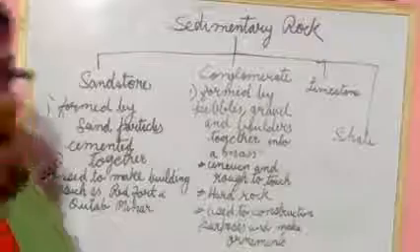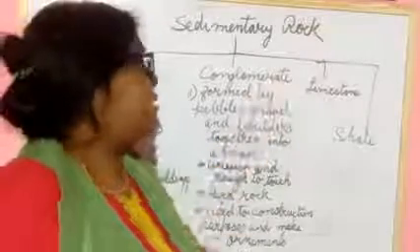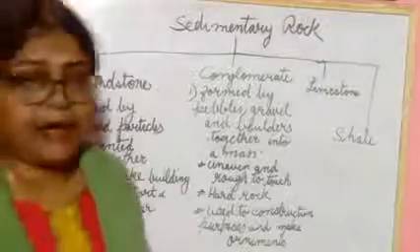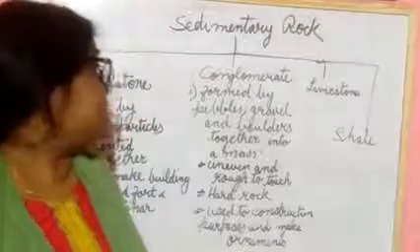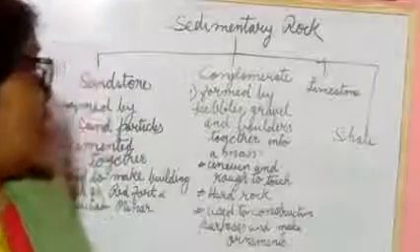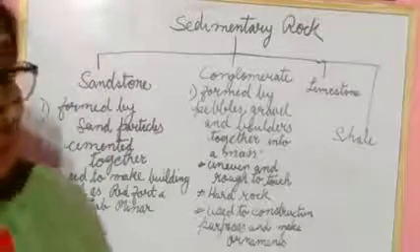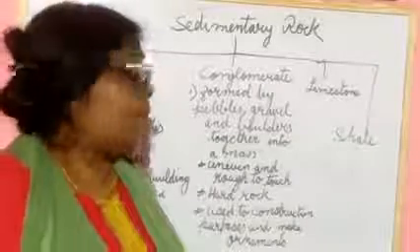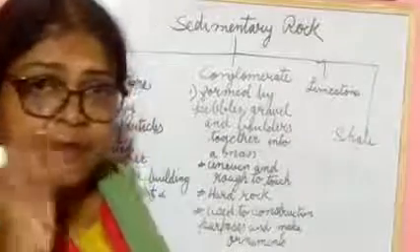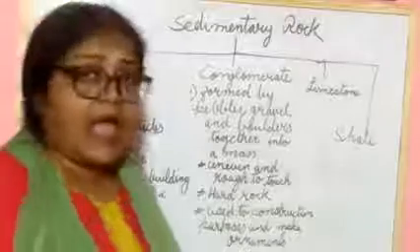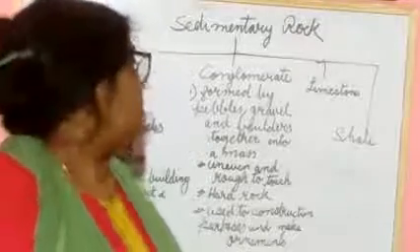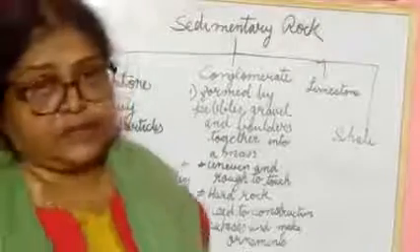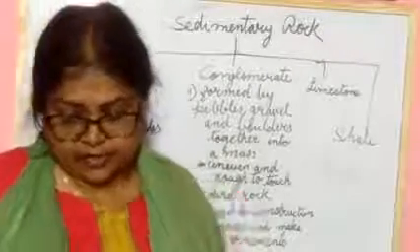Next one you are seeing, what is that? Conglomerate. It is formed by pebbles and gravel bound together into a mass, and it is made a conglomerate. Understood?